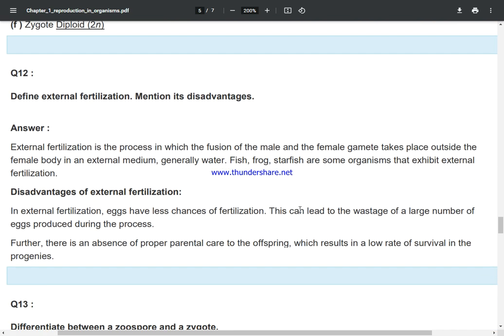Define external fertilization. Mention its advantages. External fertilization is the process in which the fusion of the male and female gametes takes place outside the female body, in an external medium, generally water. Fish, frog, and starfish are some organisms that exhibit external fertilization.